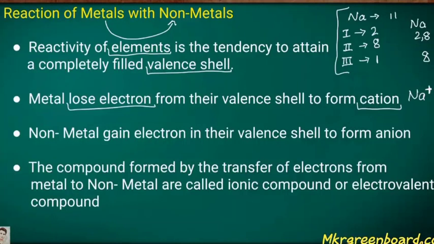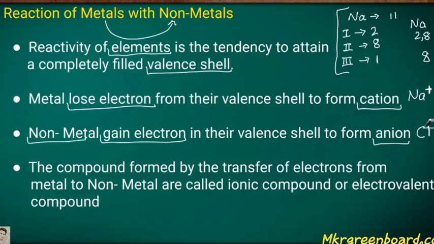Now for the non-metal, it gains an electron in its valence shell to form an ion. Let's take one example, the non-metal chlorine. The atomic number of chlorine is 17, so it is arranged as 2, 8, 7.